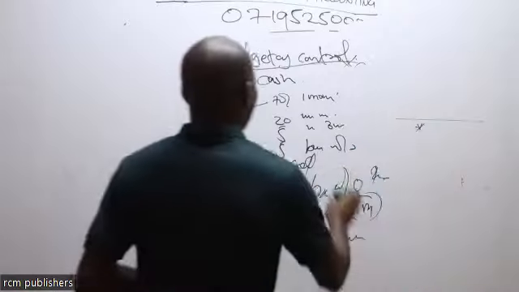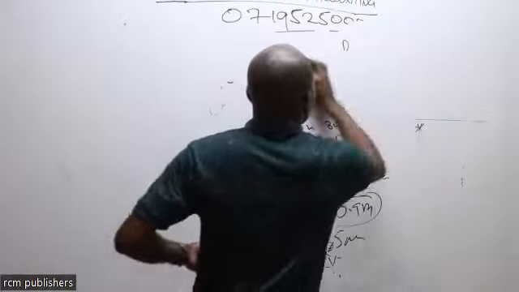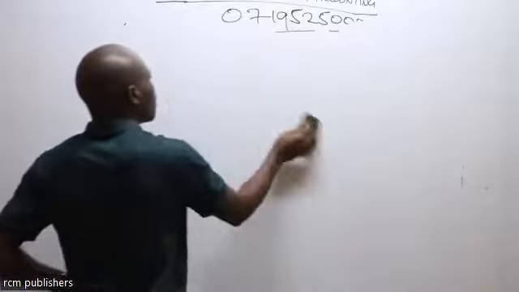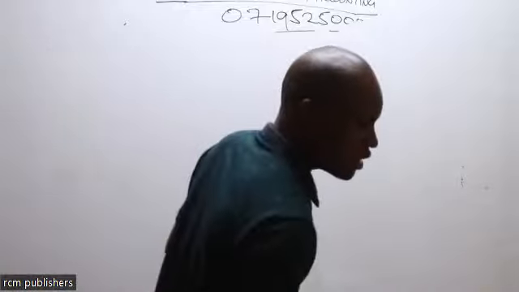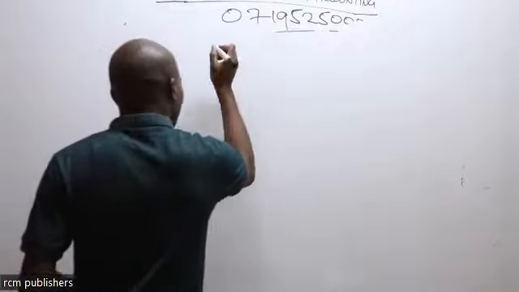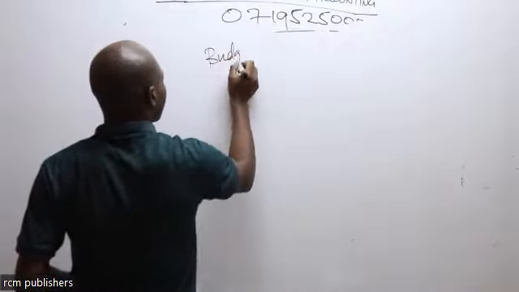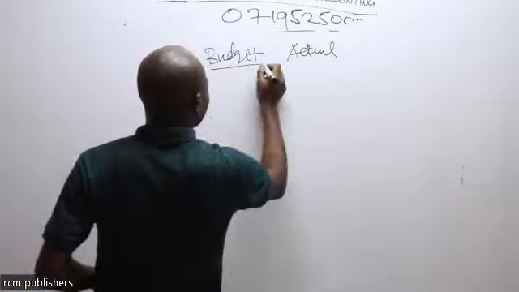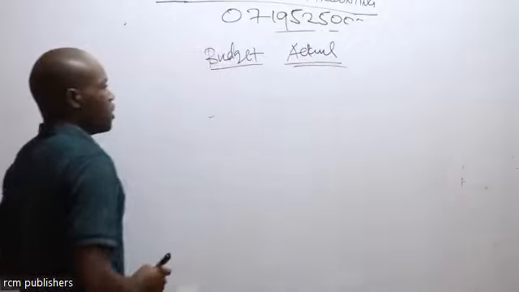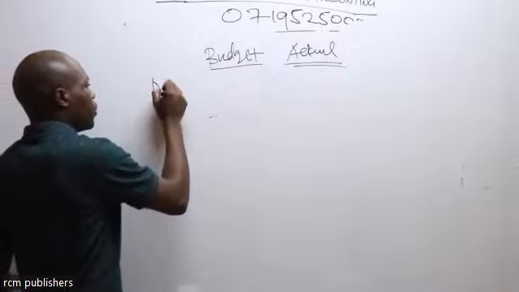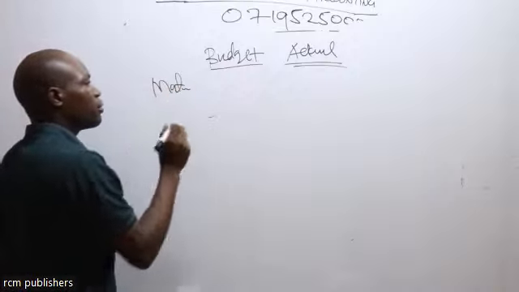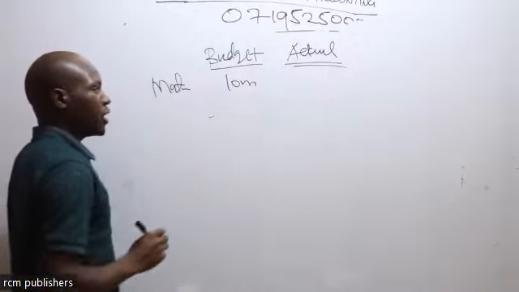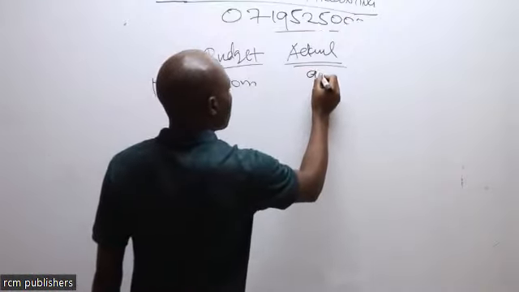We've now made our budget. So in the budget, once you set the budget, you now get to work. You do your work, you complete the entire process. Then we now have two things. We have budget, and then we have actual expenditure, or budgeted activities and actual activities. If, for example, for material, I budgeted that I'm going to spend 10 million to buy materials. At the end of it, I get that actually I was able to spend only 9 million.